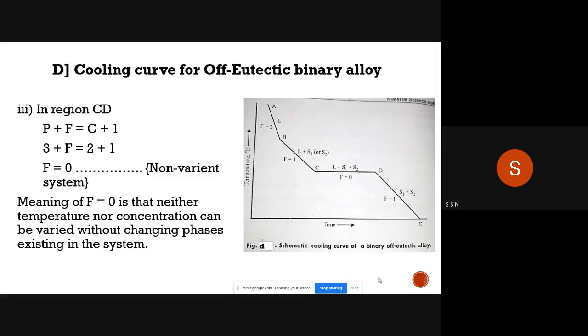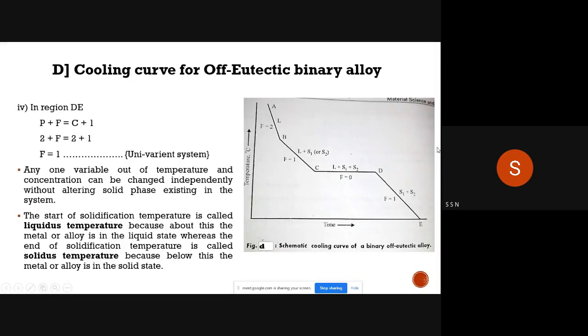In that C to D region, if I increase the temperature, then there will be a change in phase. If we reduce the temperature for that C to D region, there will be again a change in phase. So that's why this region is non-variant.